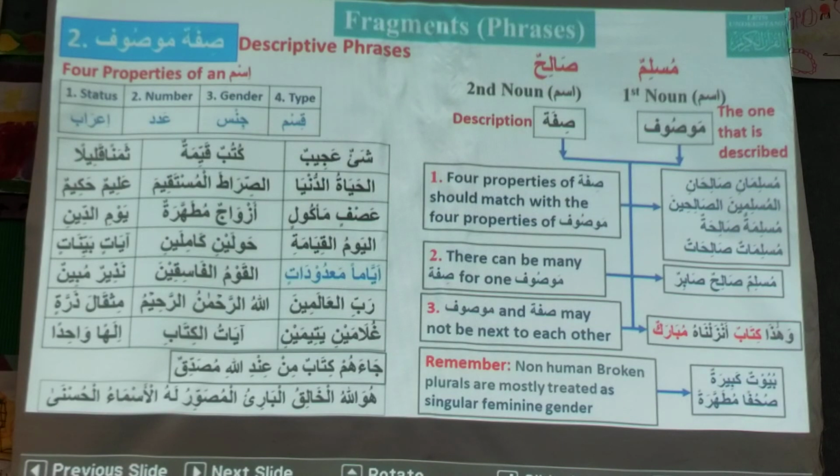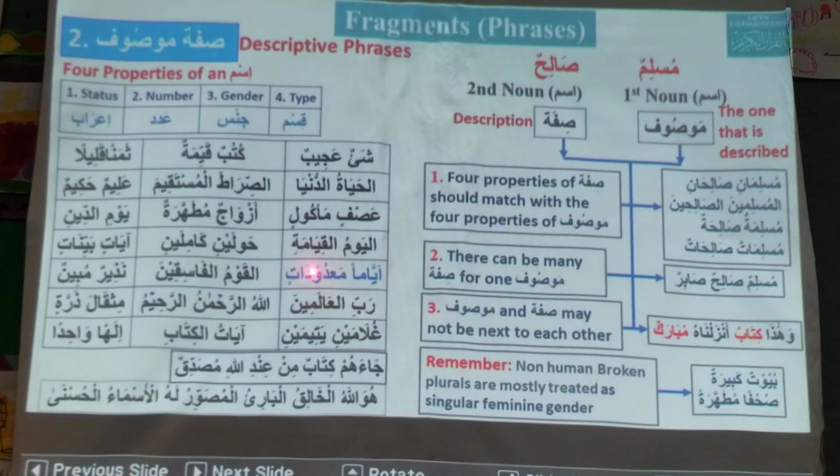What is the status here, ma'dudatin? Mansoob. What is the majroor form of ma'dudatin? Ma'dudatin. So here it is mansoob because of ayyaman. What is the translation? Counted days.